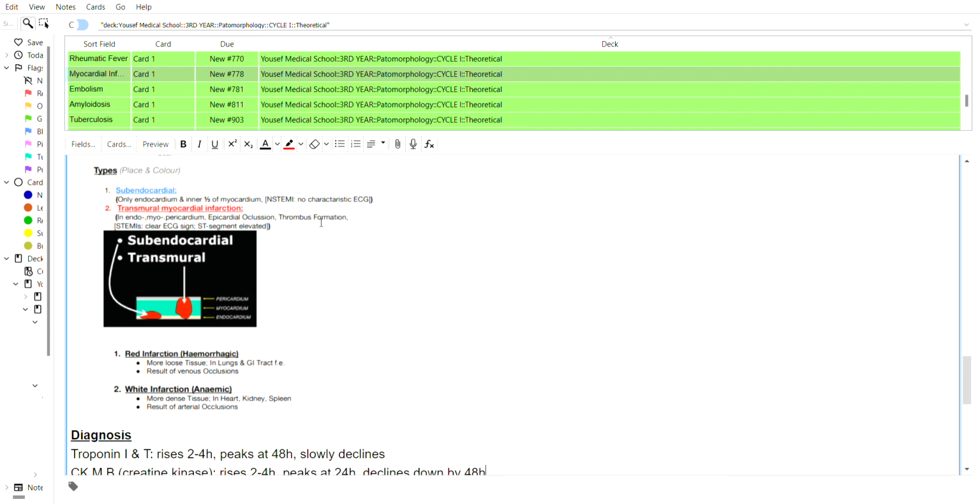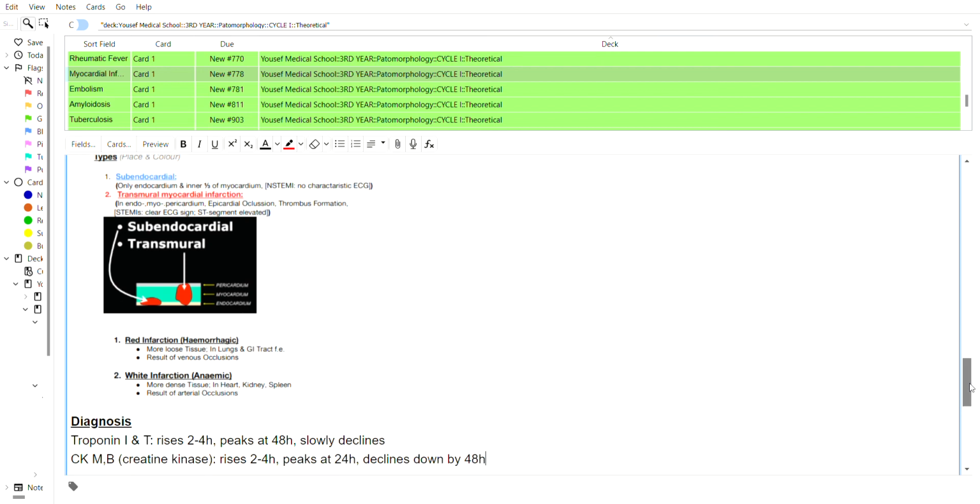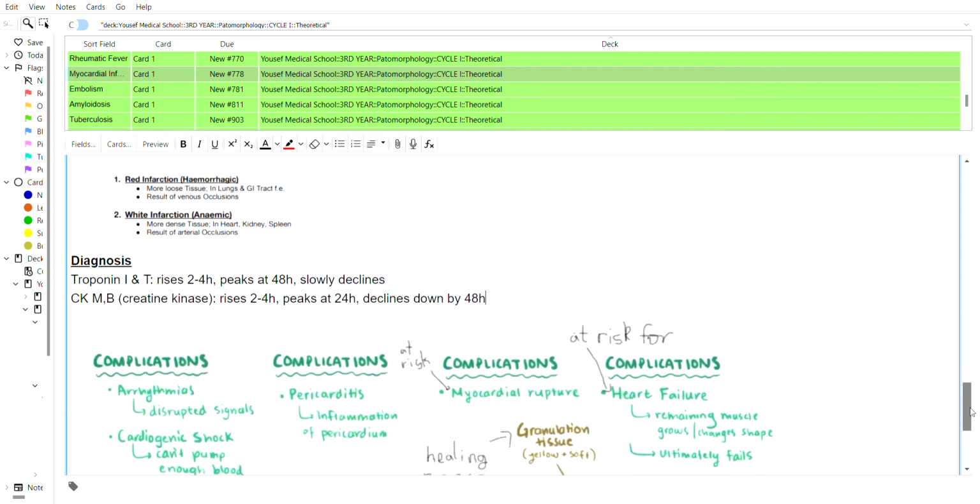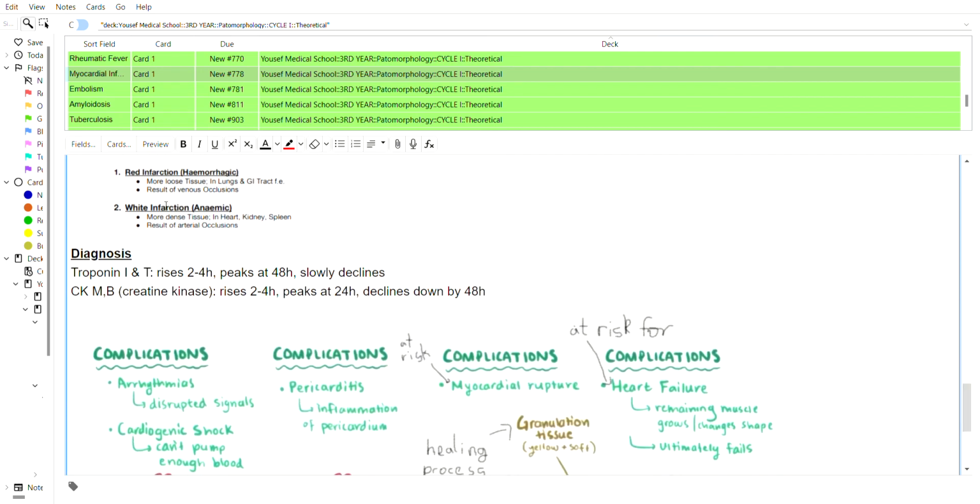In this case, because it involves all three of them, we see STEMIs, meaning a clear ECG sign and the prominent ST segment, which is elevated, which always leads to myocardial infarction diagnosis.